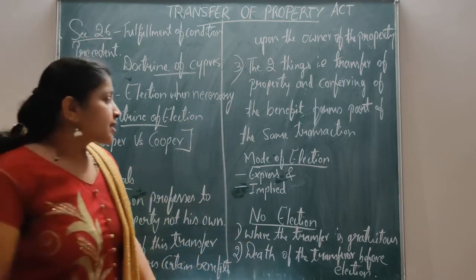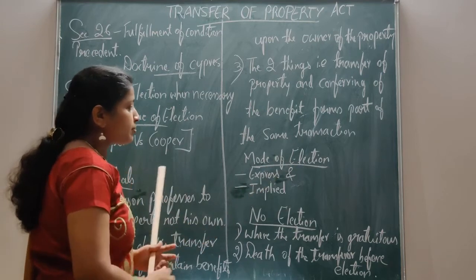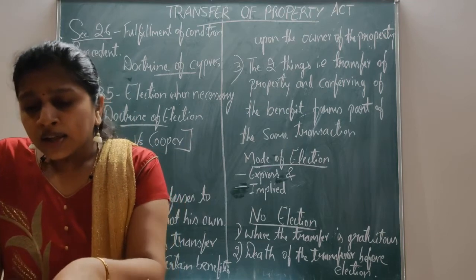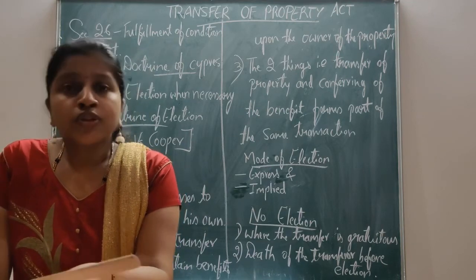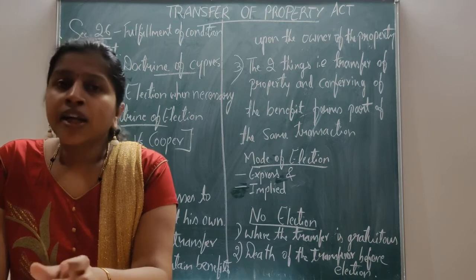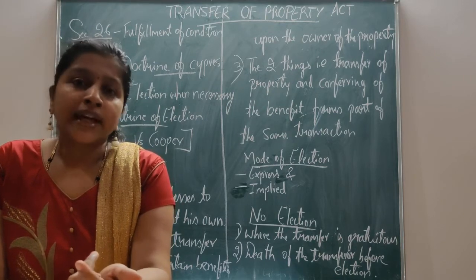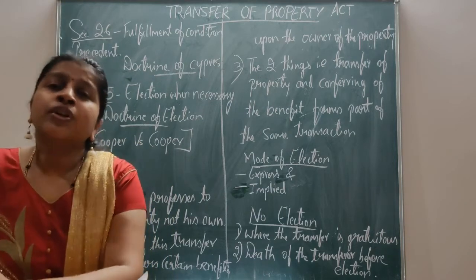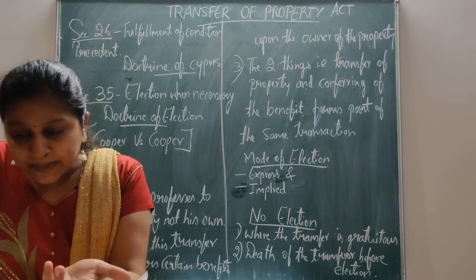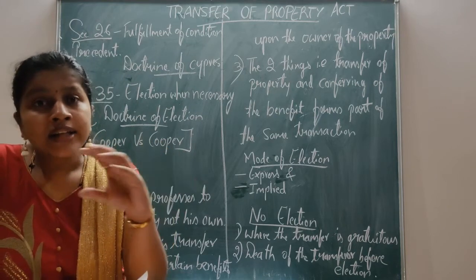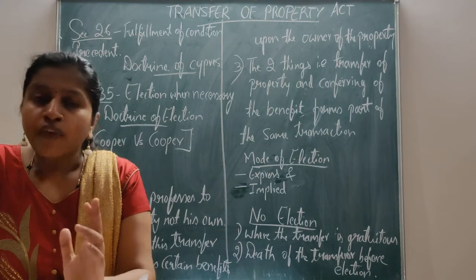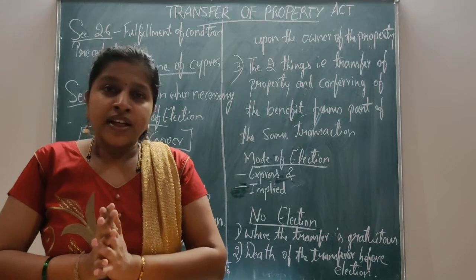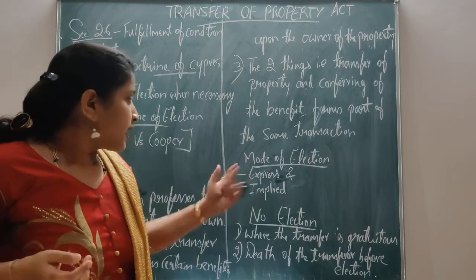Now I am going to discuss the modes of election. There are two modes of election. Election may be express or implied. What is express election? The owner of the property may express his intention in clear and specific words of election. It is final. It is called an express election.